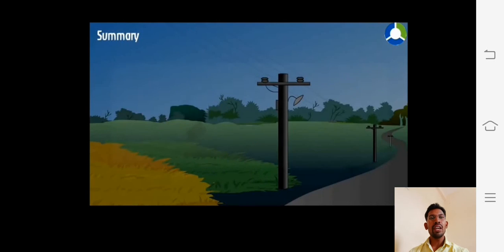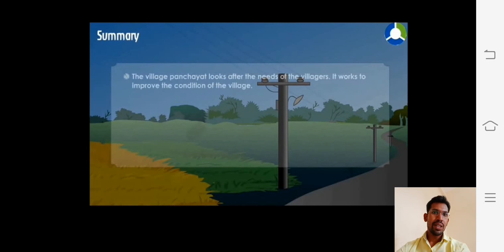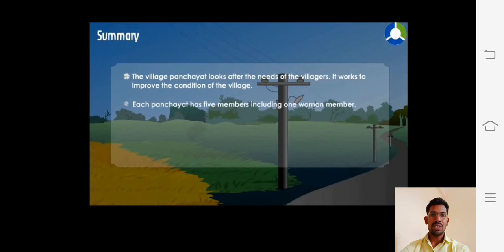So this way we can understand, my dear students. These things we have studied. The village Panchayat looks after the needs of the villagers. It works to improve the condition of the village. These things we have understood in today's session.